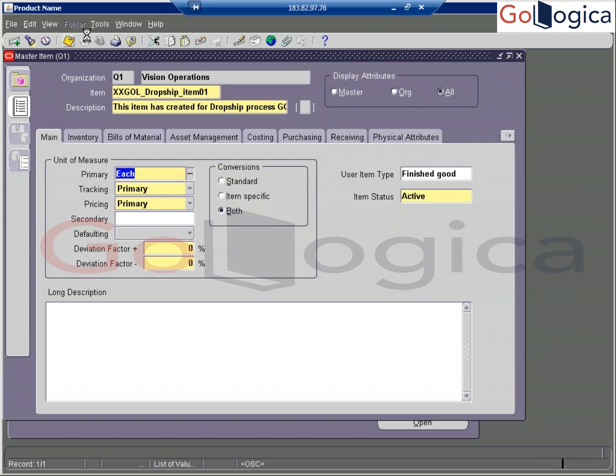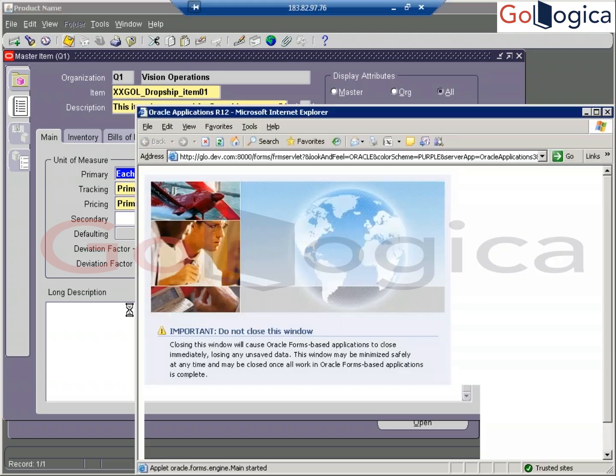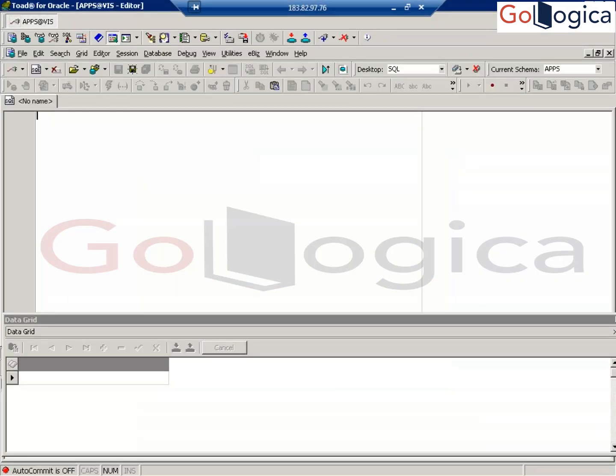Once you have saved, automatically some tables are going to populate in the backend. Inventory, MTL, material transaction, MTL_SYSTEM_ITEMS_B. Only the base tables and main tables we are going to discuss while doing the work daily.